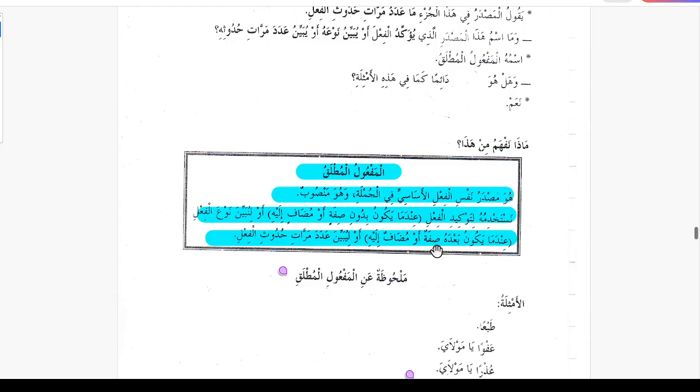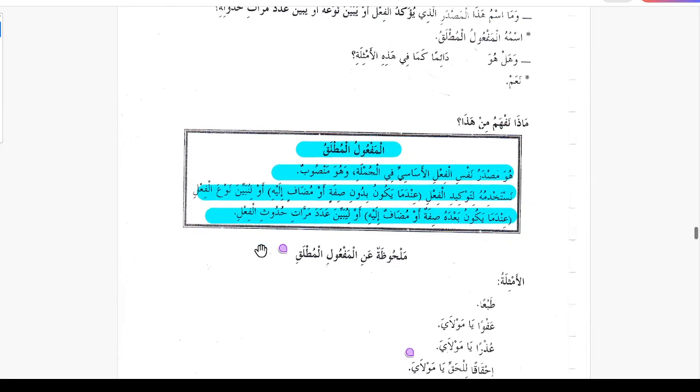Indama yakunu ba'dahu sifa or mudaf, when there is a sifa or mudaf alayhi after it. And the third one is liyubayyina adada marratin, or it specifies the number of times hadusul faili, the action happened. So that was the maf'ul mutlaq.